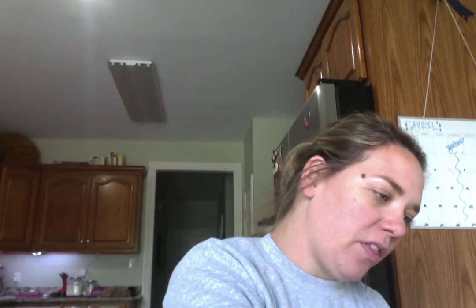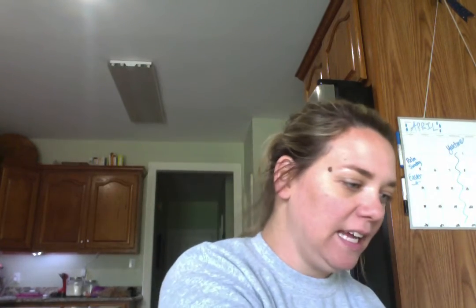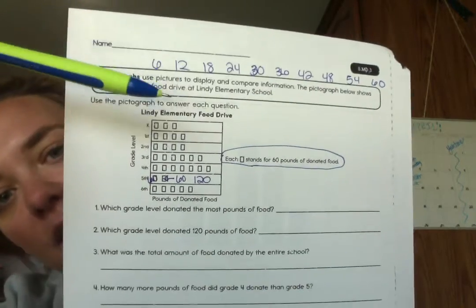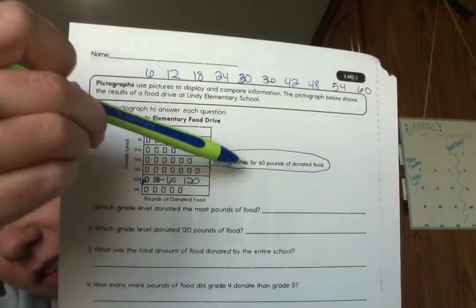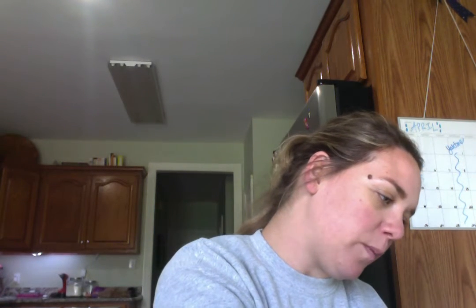6, 12, 18, 24, 30, 36, 42, 48, 54, 60. And then since you're doing it as 60 pounds, if you want to, you can go ahead and make those 10 times bigger.